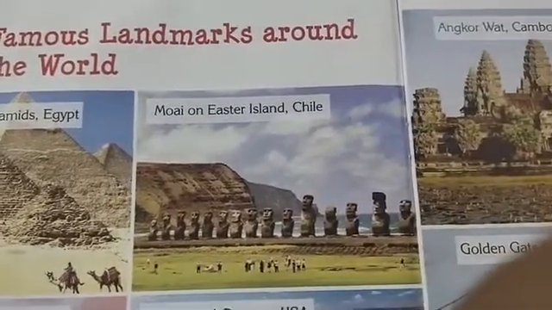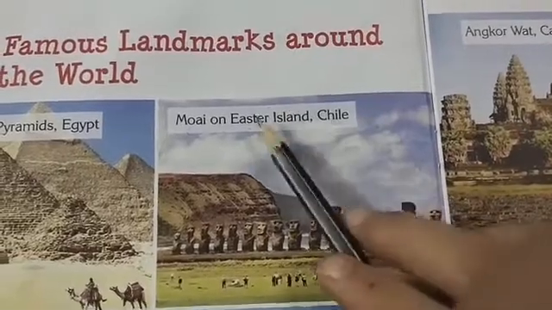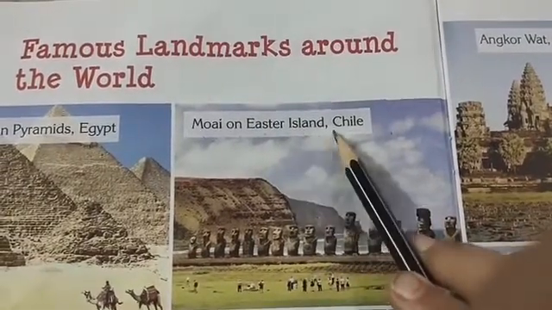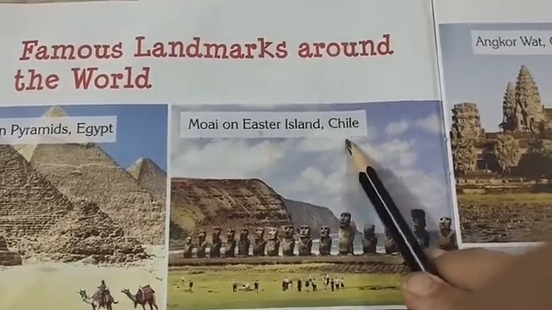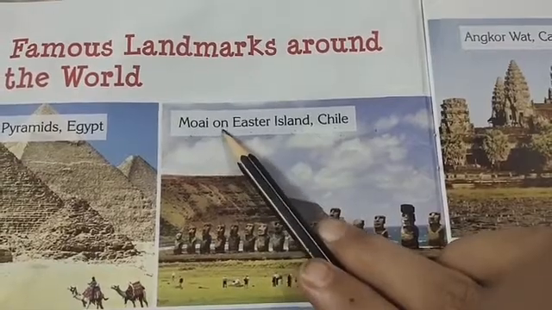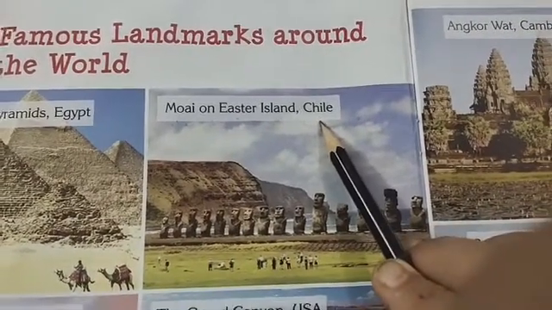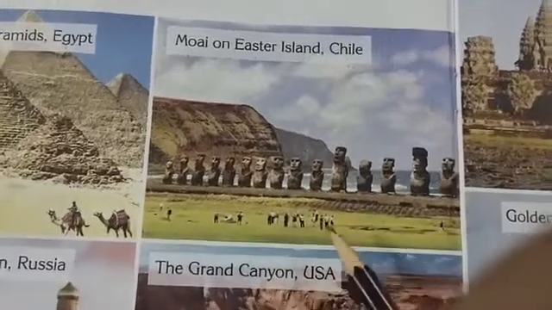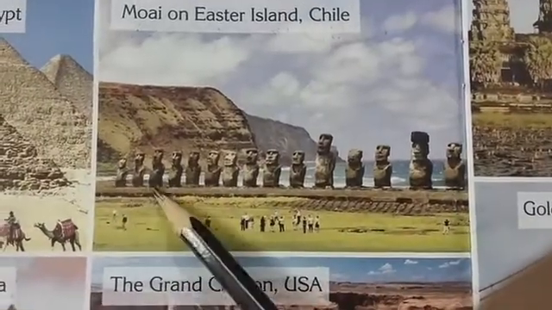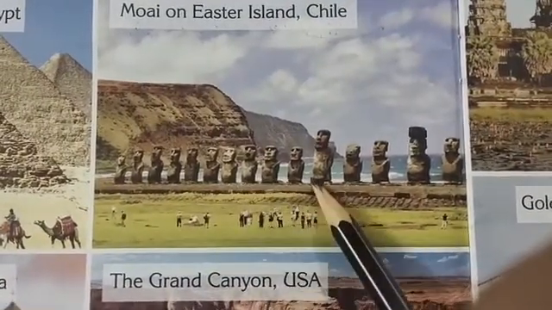Second, Moai on Easter Island, Chile. M-O-A-I, Moai on Easter Island, Chile. You can see the picture of statues, right?